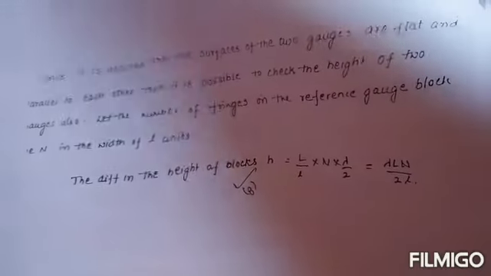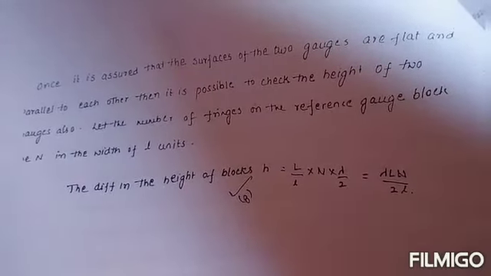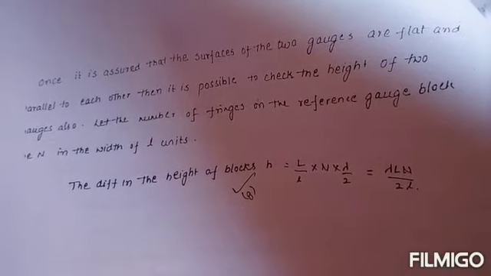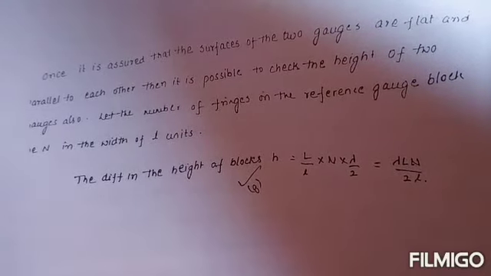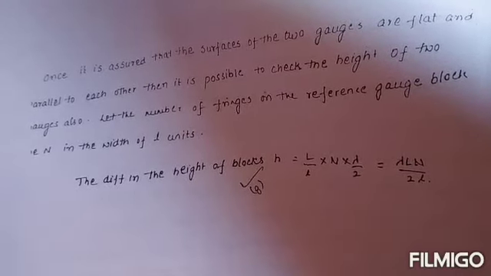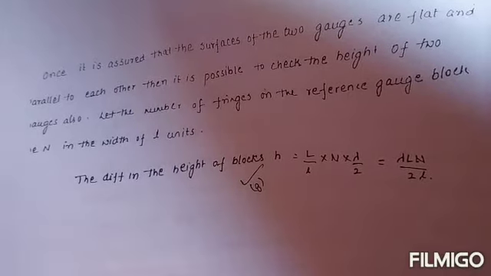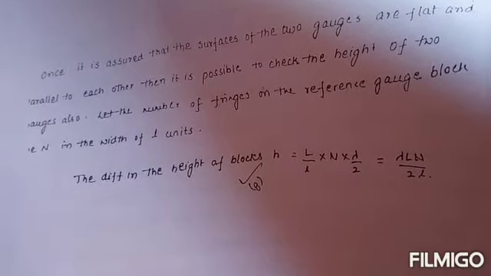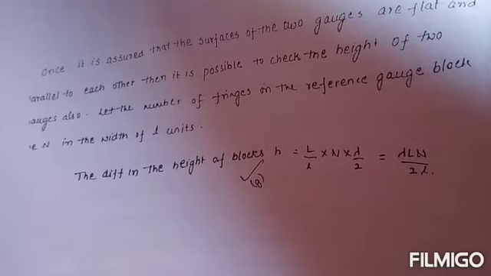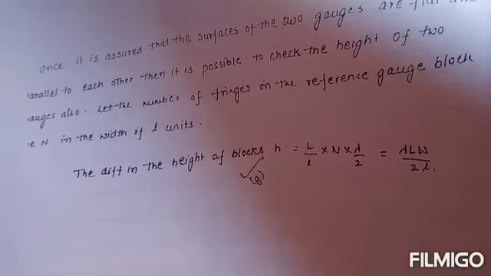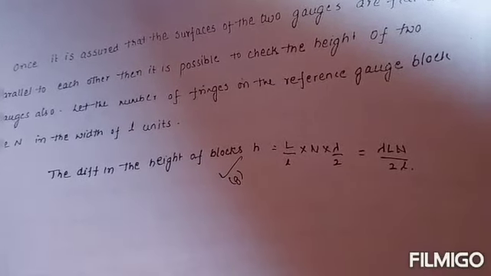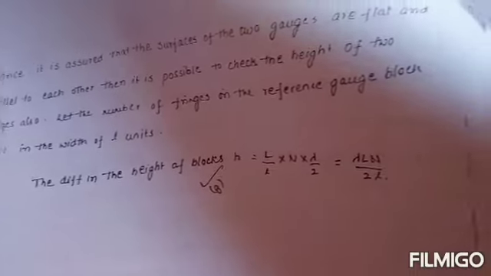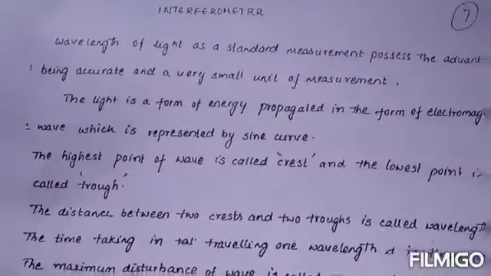Once it is assumed that the surfaces of two gauges are flat and parallel to each other, then it is possible to check the height of the two gauges also. Let the number of fringes on the gauge block surface be N in the width of L units. The difference in the height of the blocks is H equal to N times lambda by 2. This is how we measure the difference in heights of the blocks using optical flats.